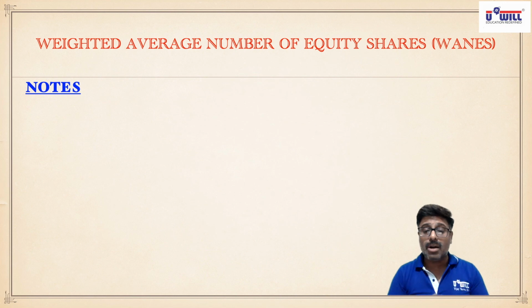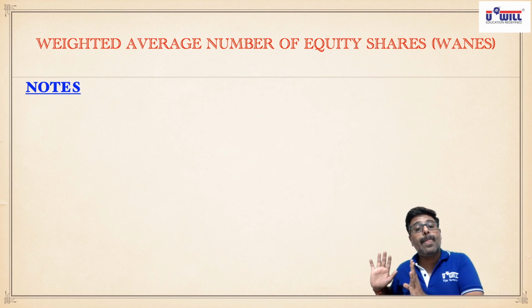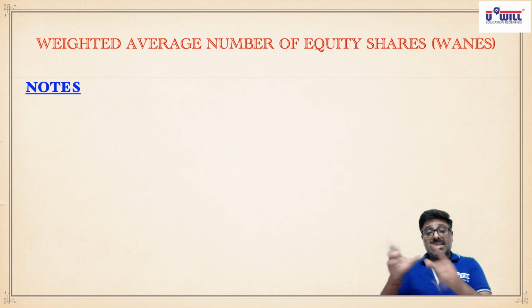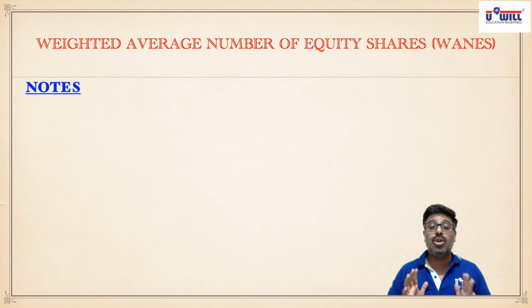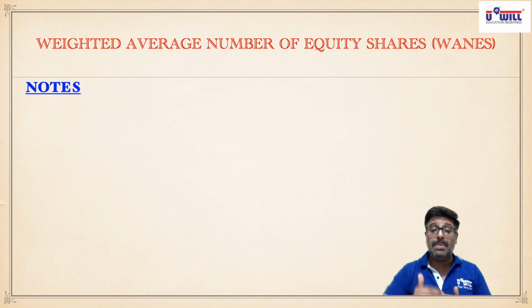So Accounting Standard 20 says that the bonus shares which you issued in the current year, include that in last year also. Because you are reporting last year to the shareholders, include that in last year also. Because these shareholders won't understand the logic of why the EPS has gone down. So you include the effect of bonus shares in both the years.